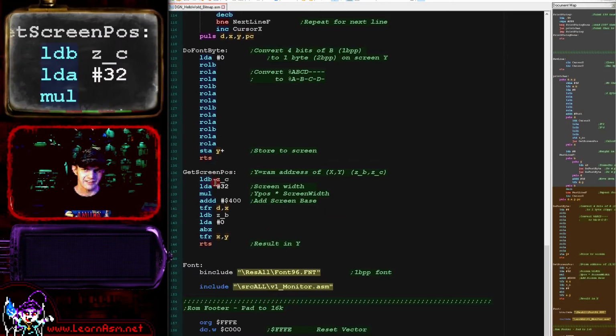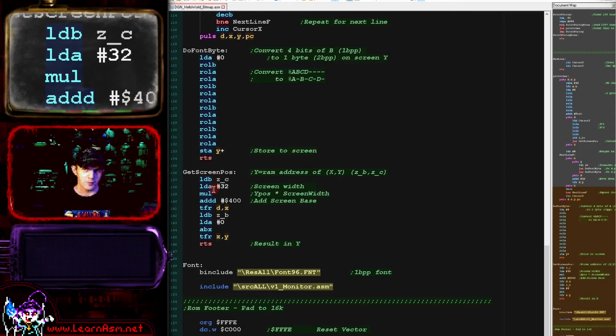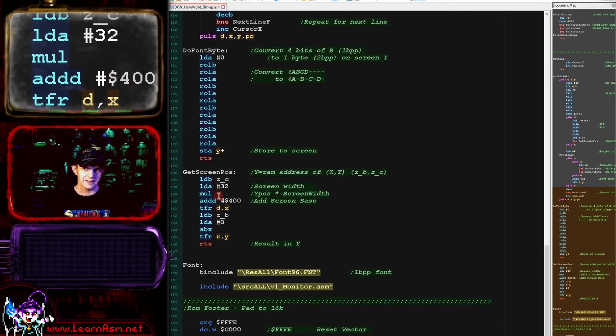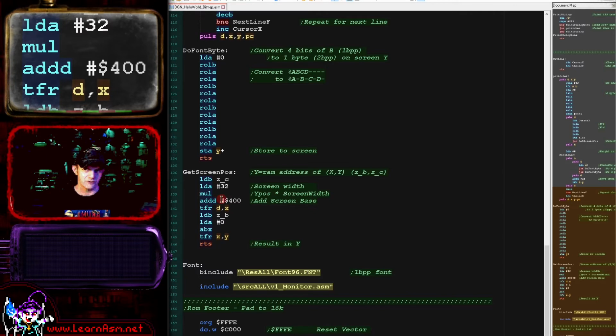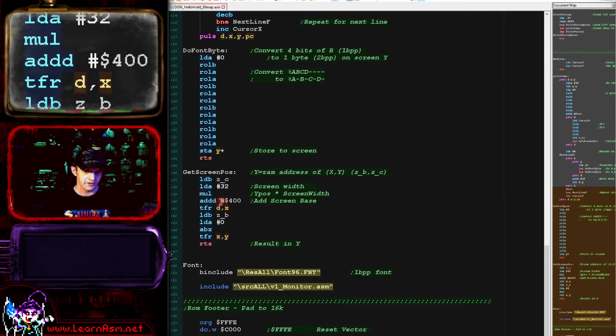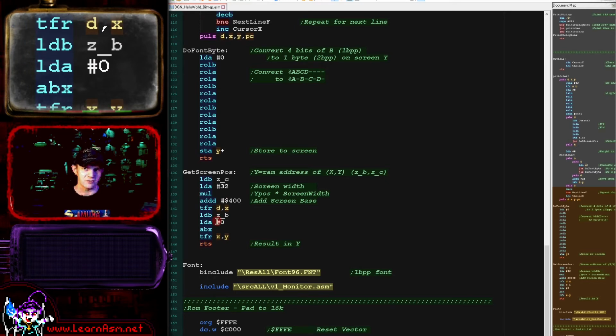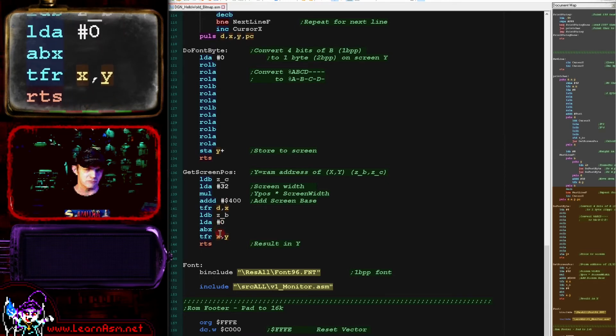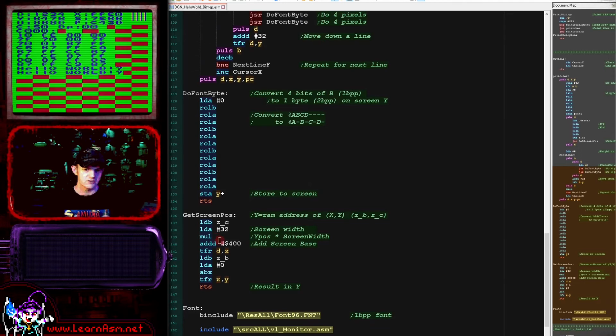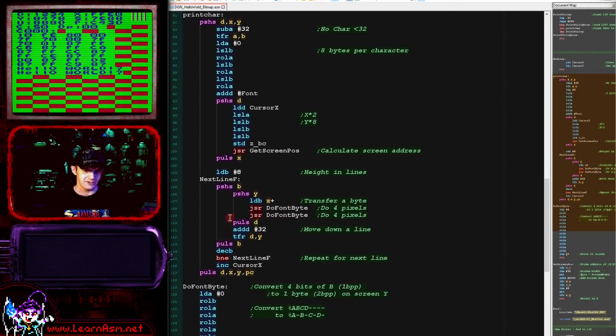So we're taking that Y position and we're multiplying it by 32 here, and then we're adding our screen base, which is at memory address 400 here. And then what we're doing next is we're finally adding the X position, which is in bytes, so we don't need to multiply that up, and we're returning this value in Y. So Y is now our screen destination.